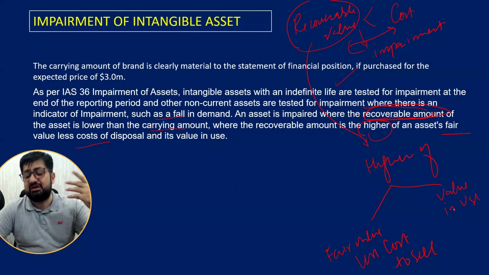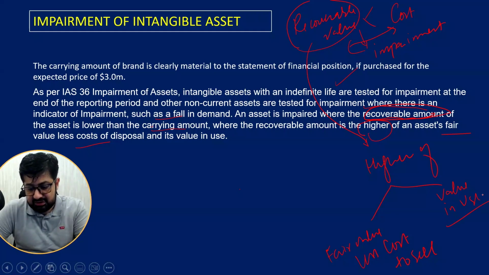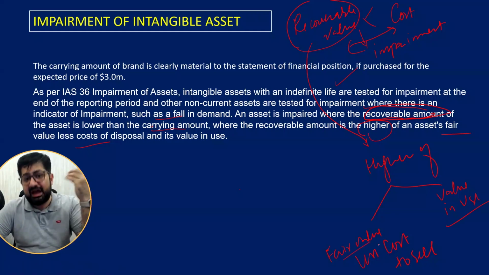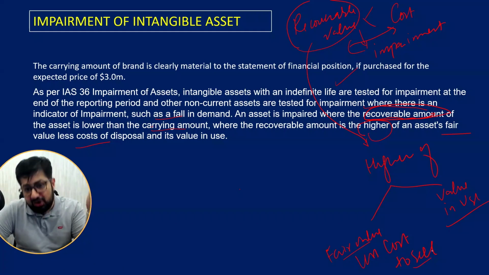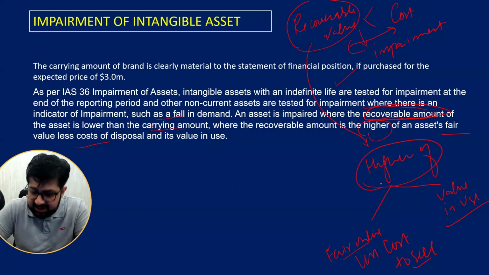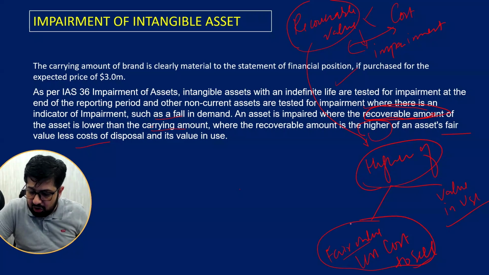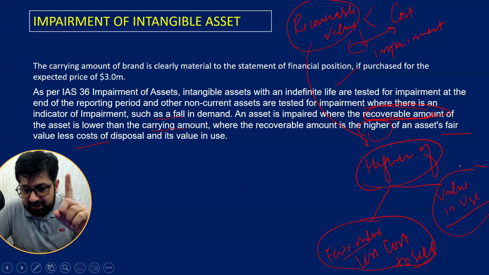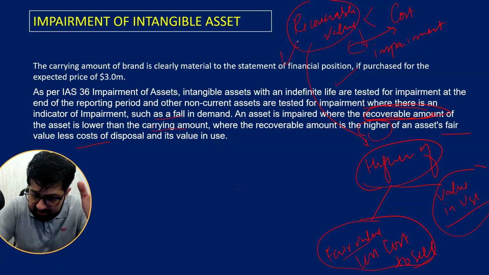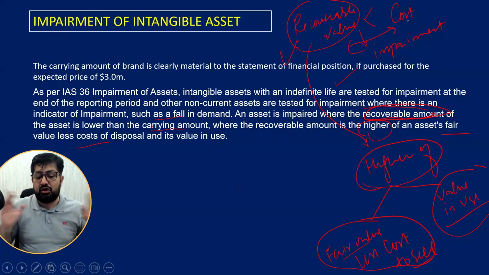The value in use is the present value of future cash flows. Fair value less cost to sell is the value at which it can be sold in the market, less selling cost. So the higher of these two is called recoverable value. And if this recoverable value is less than cost, the difference is called impairment.